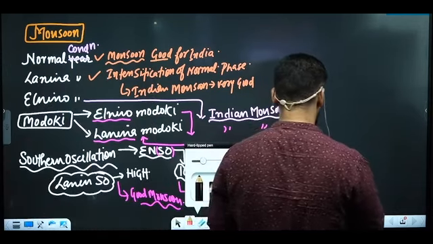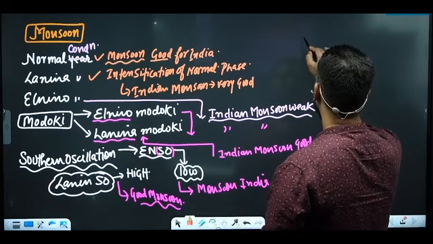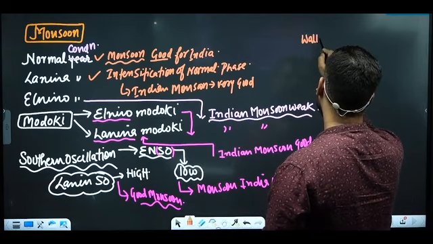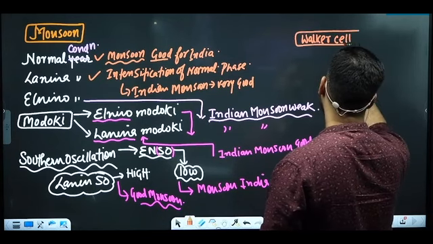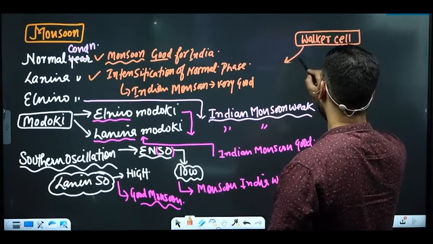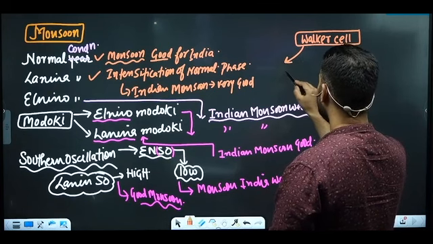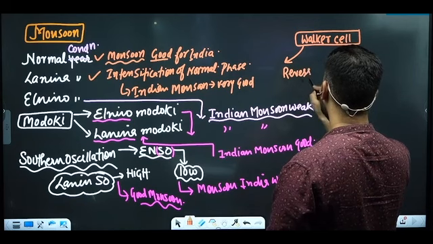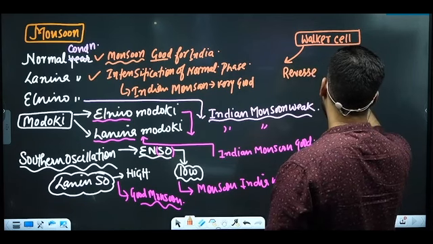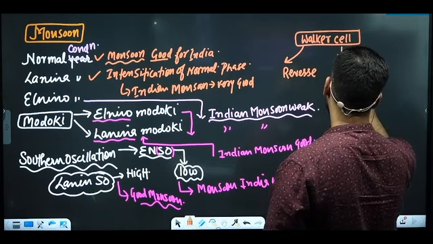After that, remember one more thing. You have Walker cell. There can be two things in Walker cell. Either it can completely reverse or it can become weak.